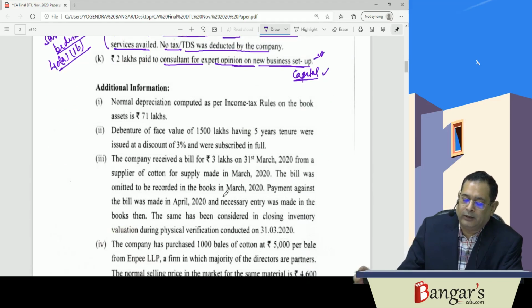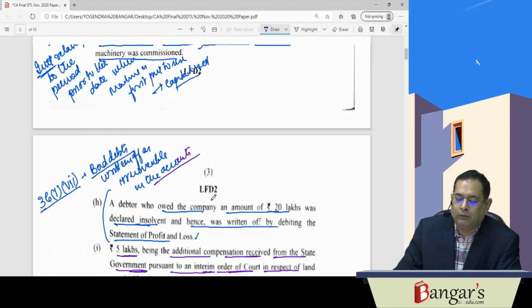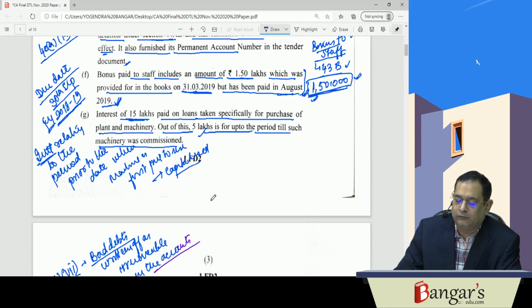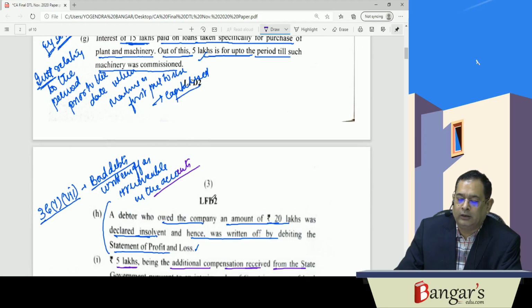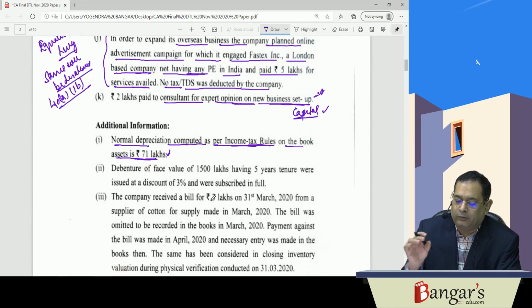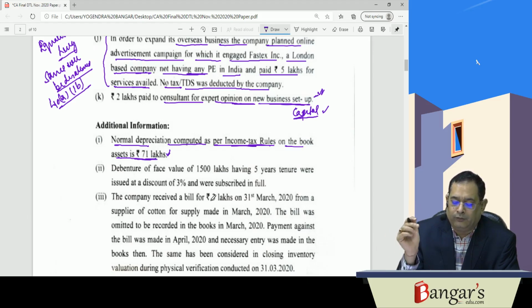Then they have provided the additional information: normal depreciation computed as per income tax rules on the books of assets is rupees 71 lakhs. Now in case we presume that we have added back this 5 lakh rupees in the cost of the machine, this basically is eligible for depreciation. Either we can presume that this depreciation is included here, otherwise we would separately provide the depreciation on 5 lakh rupees at the rate of 15%.